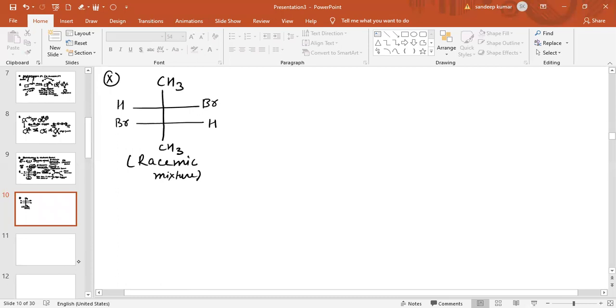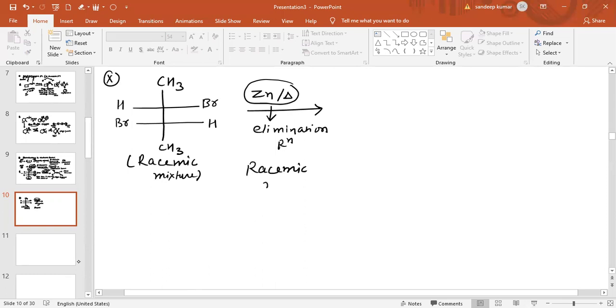Now see what happens. In case of racemic mixture, when there is reaction with zinc and heat, this again will do the elimination reaction. We know when there is a racemic mixture and there is anti-elimination, it will form the cis isomer.